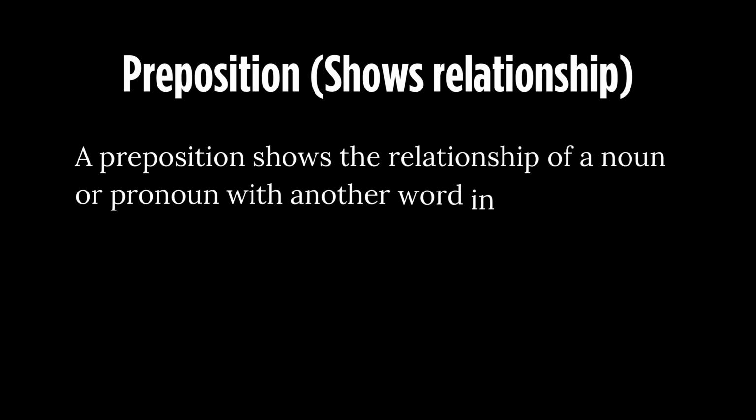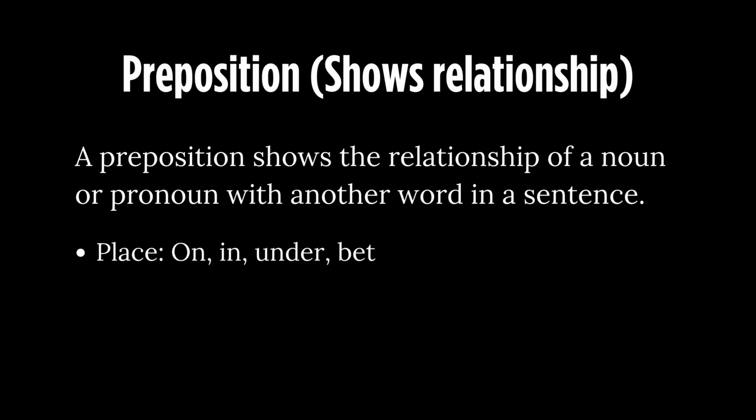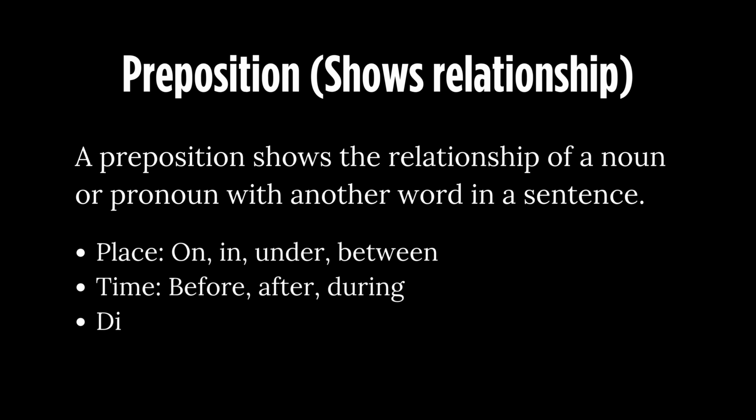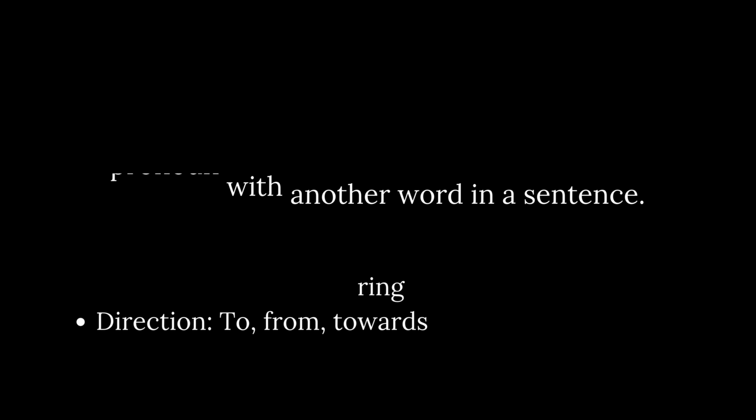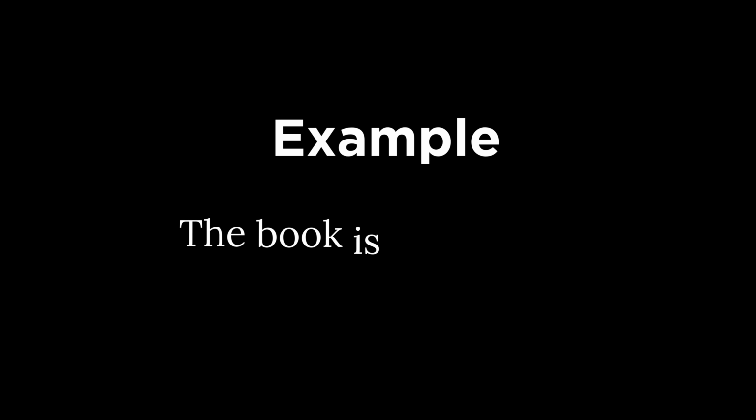Preposition shows relationship. A preposition shows the relationship of a noun or pronoun with another word in a sentence. Place: on, in, under, between. Time: before, after, during. Direction: to, from, towards. Example: The book is on the table.